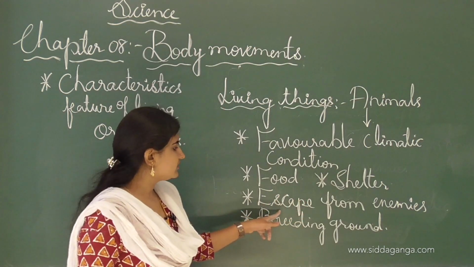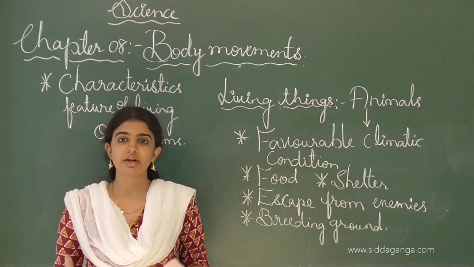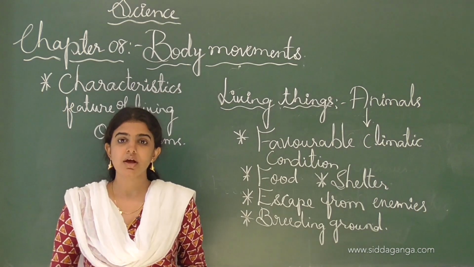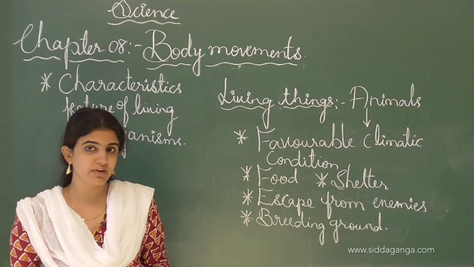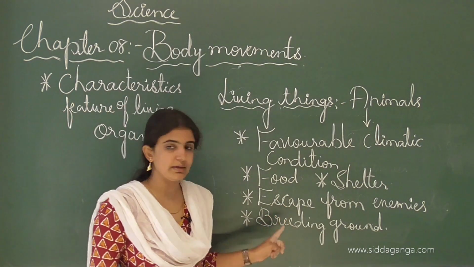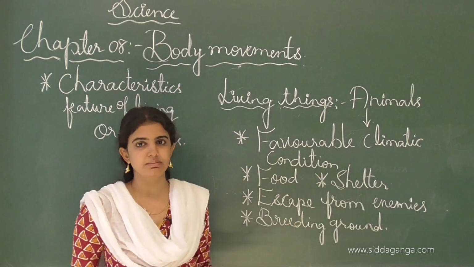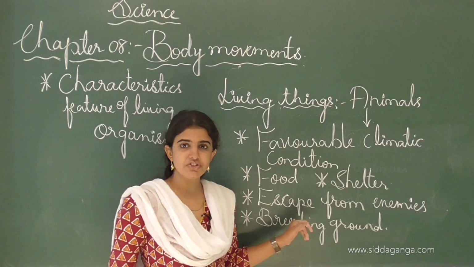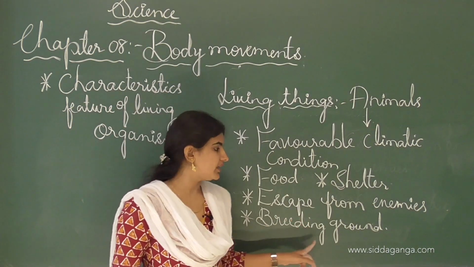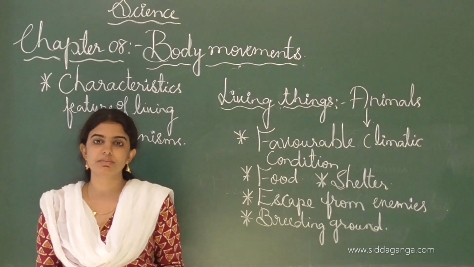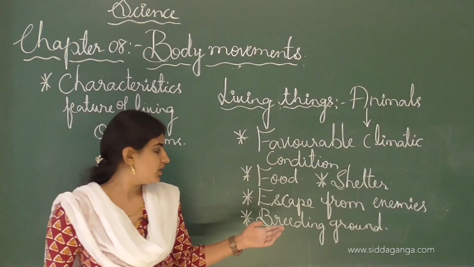And the next one is escape from the enemies. In nature there are varieties of animals, and these animals have enemies also, which feed on such animals. That's why animals move from one place to another to escape from the enemies, for self-protection. This is the reason. And the next one is the breeding ground. Breeding ground means laying eggs or giving birth to young ones.